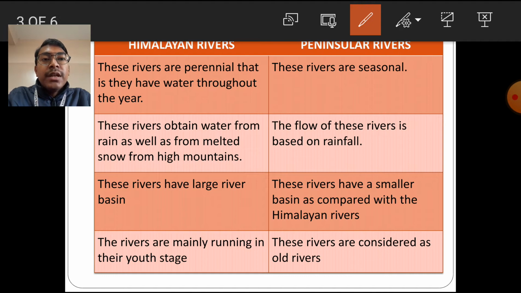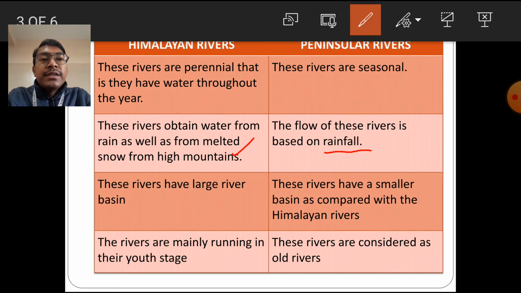The Himalayan rivers obtain water from rain as well as from melted snow in the high mountains. As we know, the higher altitudinal areas of the Himalayas remain covered with snow and glaciers. This snow and the glaciers melt and supply water to the rivers. Whereas the main source of water for the peninsular rivers is rainfall.